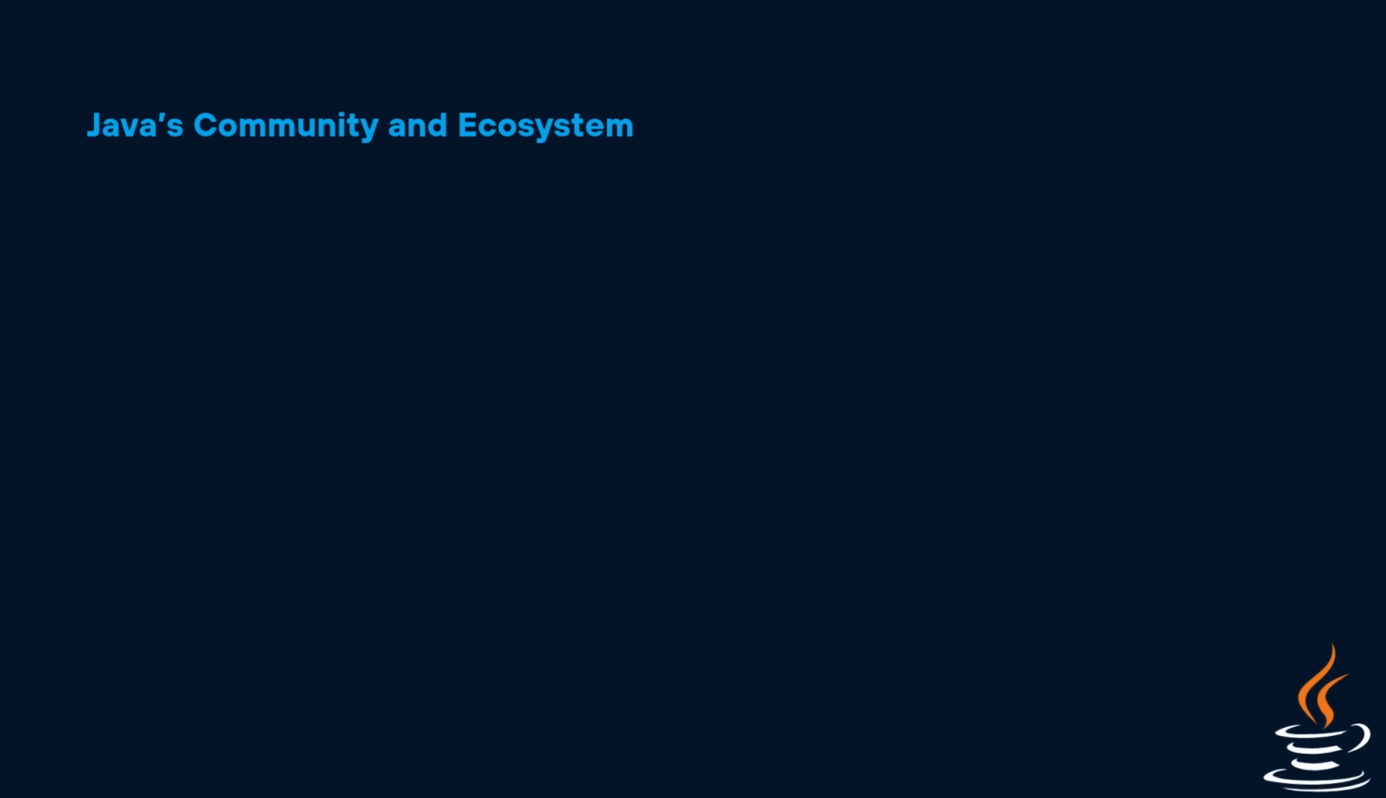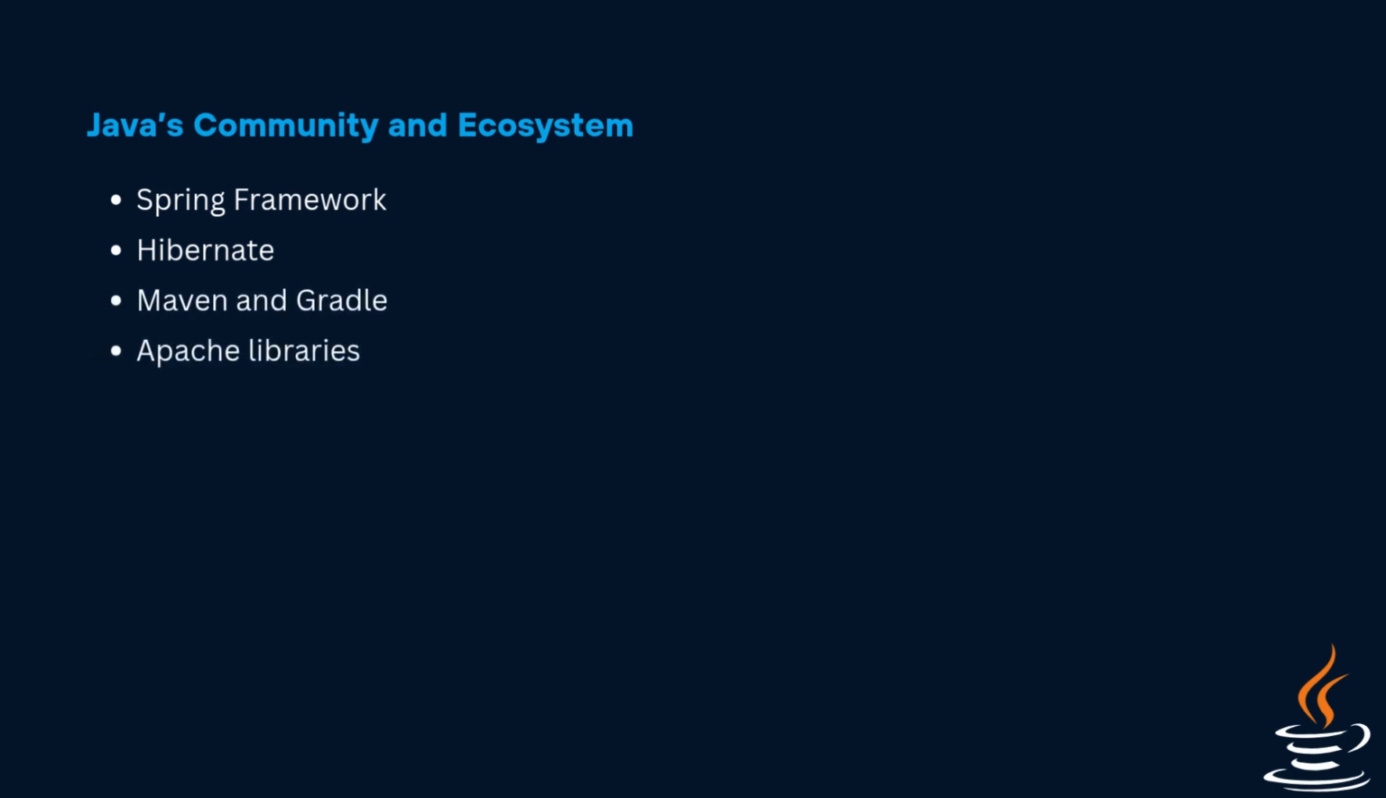Java's community and ecosystem. Java has one of the world's largest programming communities. Countless libraries, frameworks, and tools have been built around Java, such as the Spring Framework for enterprise development, Hibernate for database management, Maven and Gradle for build automation, and many powerful Apache libraries. Also, the Java Community Process, or JCP, allows developers, companies, and experts to propose and influence changes to the language.